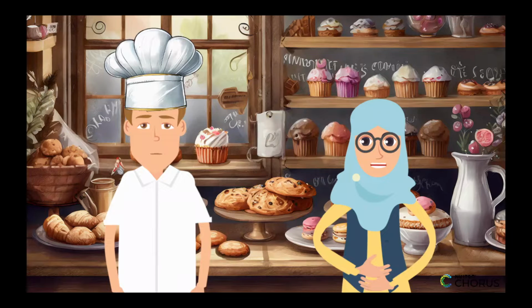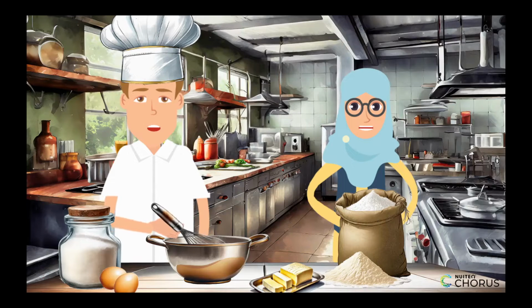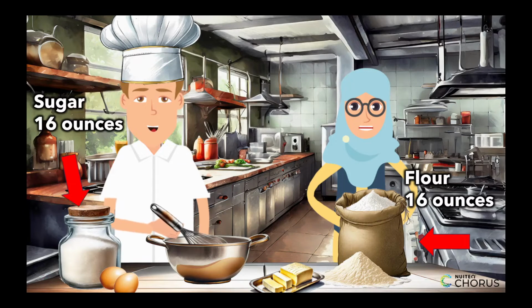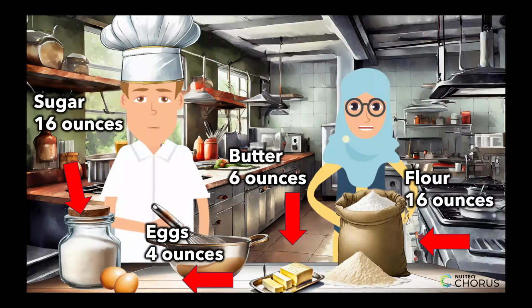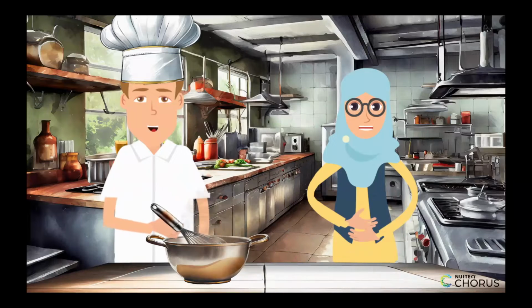Sure thing. Did you know that baking and science are closely related? In fact, we can use the example of baking cookies to explain how the number of atoms doesn't change in a chemical reaction. When you make cookies, you start with ingredients such as flour, sugar, eggs, and butter. These ingredients have a certain mass. As you mix the ingredients together to make cookie dough, the total mass of the ingredients remains the same. Even though the ingredients are being combined and transformed, the total mass of the system is still the same.